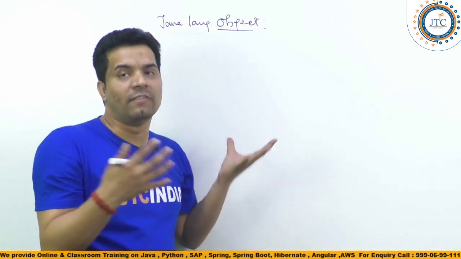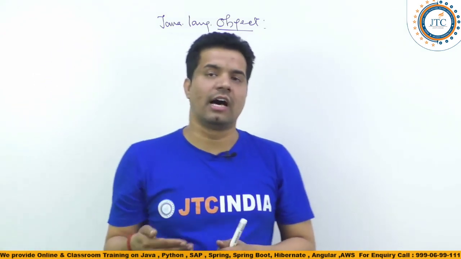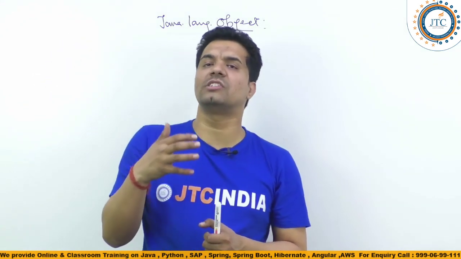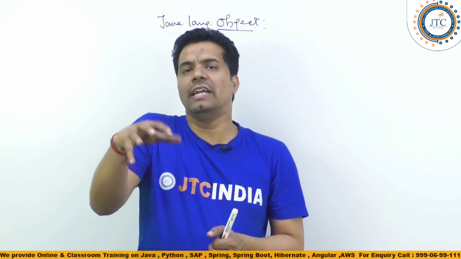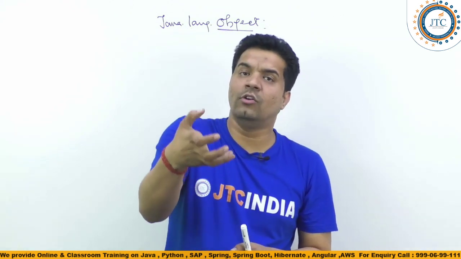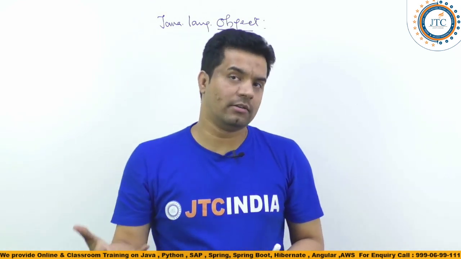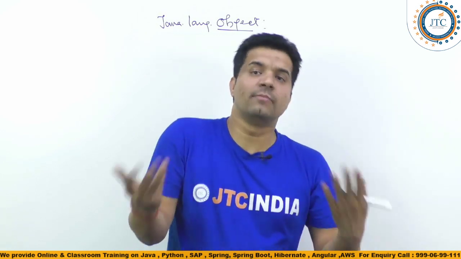In some cases, you can also override these methods according to your requirement.